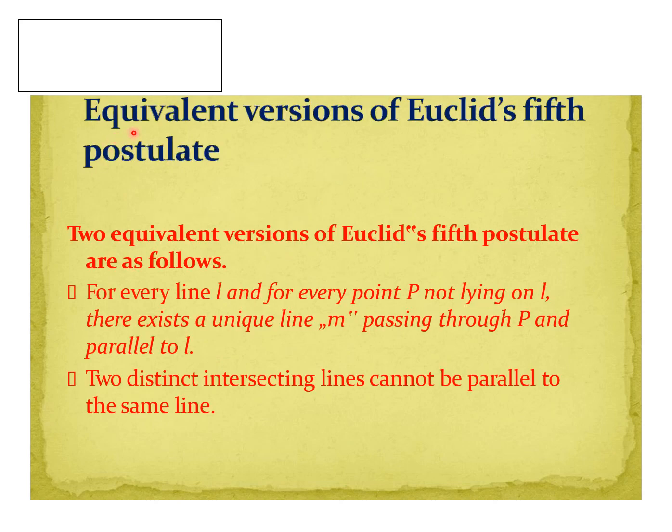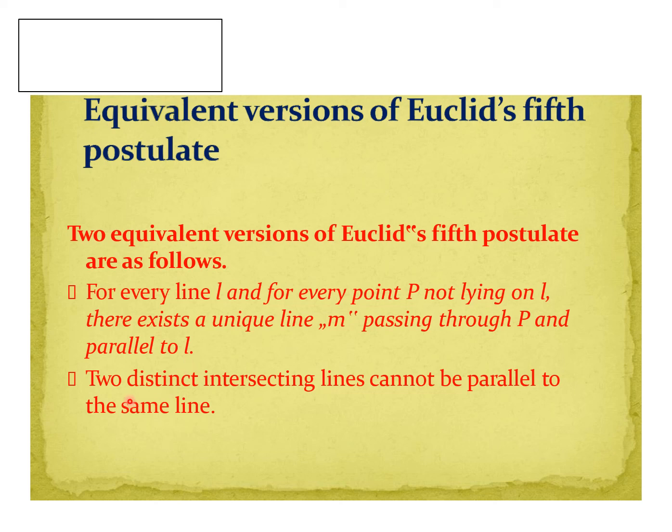See here, two equivalent versions of Euclid's fifth postulate. What are the two equivalent versions? For every line L and for every point P not lying on L, there exists a unique line M passing through the point P and parallel to line L. It is also equivalent to Euclid's fifth postulate.